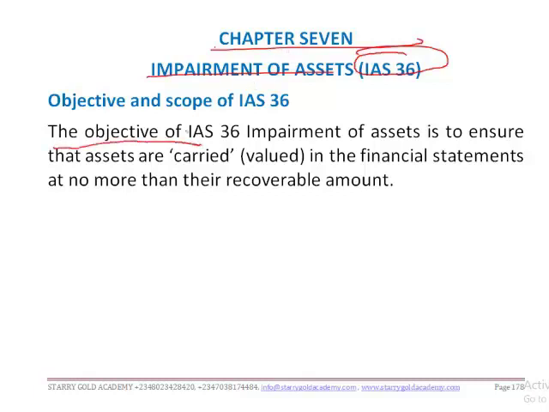Now the objective of IAS 36, impairment of assets, is to what? Is to ensure that assets are carried or valued at what? Assets are valued in the financial statements at no more than their recoverable amount. In other words, the objective is that assets should not be carried or recognized at what?